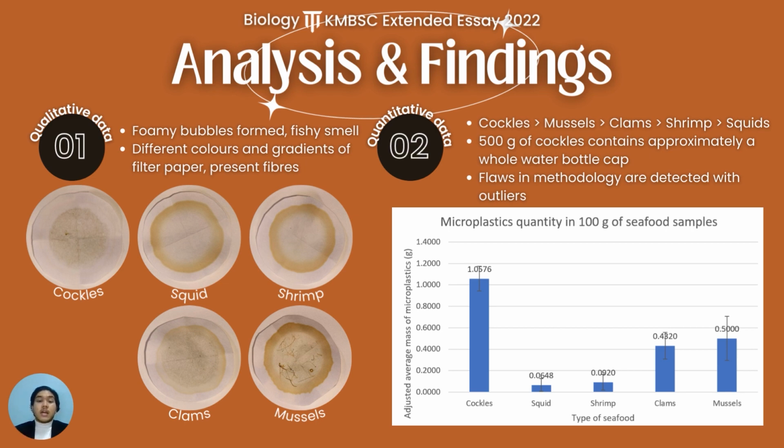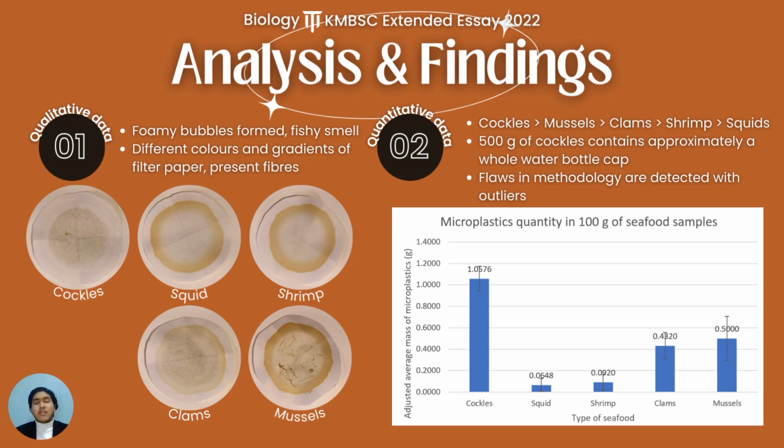The reason for this is because cockles, clams, and mussels are essentially bivalves, and bivalves have a specific type of water coming through them, unlike squid and shrimps, which only eat smaller organisms. Plus, cockles, clams, and mussels are eaten whole, unlike shrimp and squid, where we remove the internal organs, and for shrimp, we also remove their heads. So the gastrointestinal tract, which is most abundant in microplastics, is not ingested.